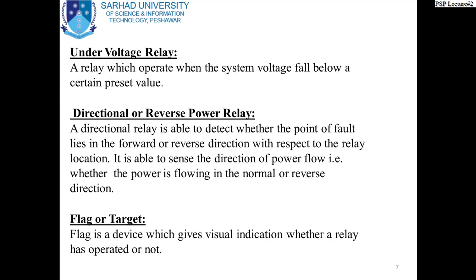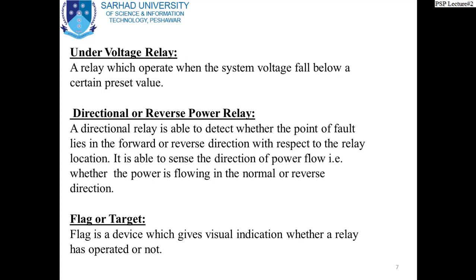If the current or the power is flowing reverse to that, this relay will not respond to that, right? So this is of course called directional relay. Non-directional relays are those relays which operate whenever the fault flows in any direction. This is also the first topic of your course when you come to the chapter relays constructions.